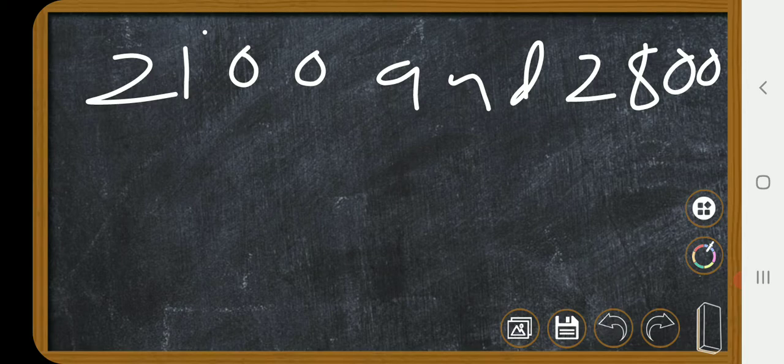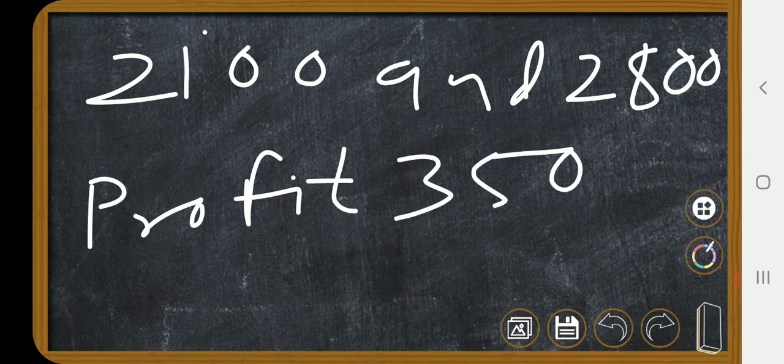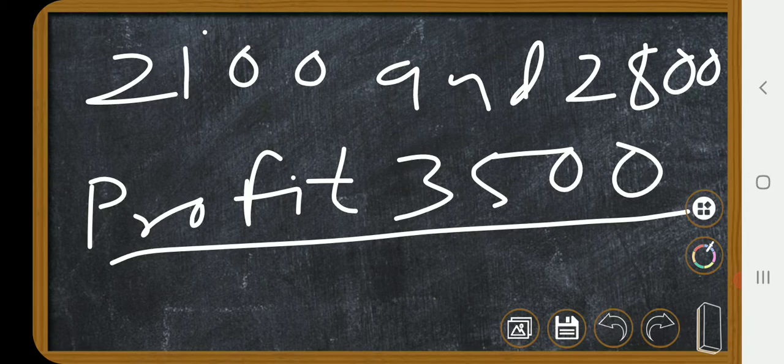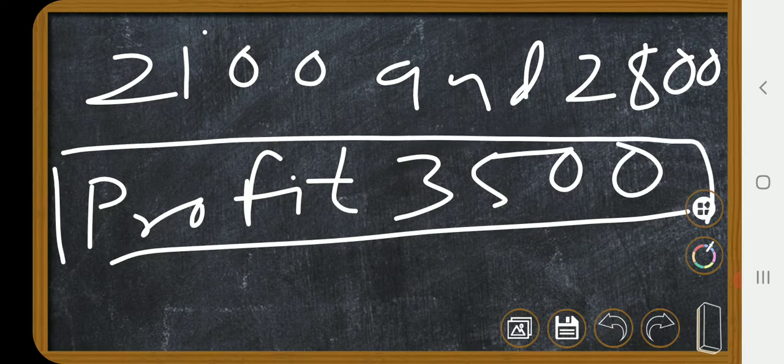After that, they made a profit of 3,500. So how should it be shared? They have got this profit, so how do we share it? To find this share, let us first find the proportion of the investment.